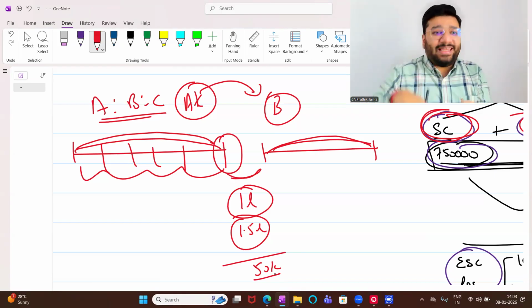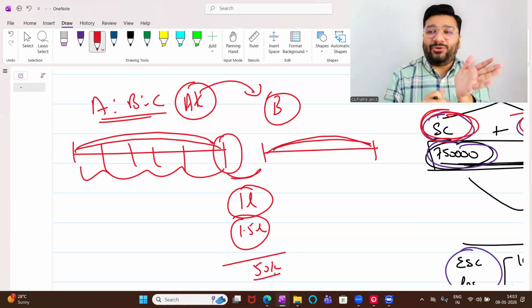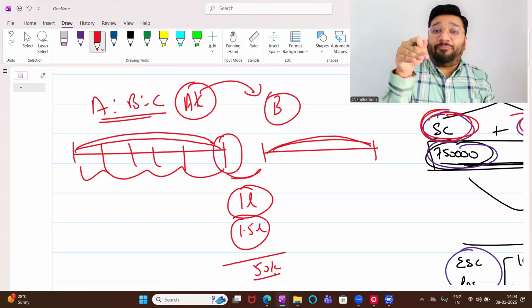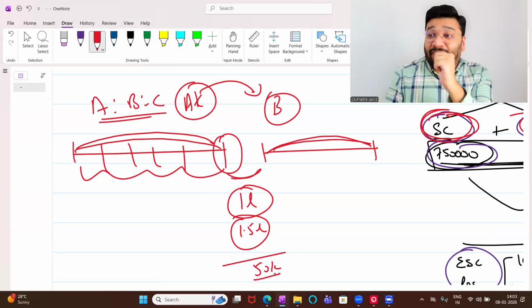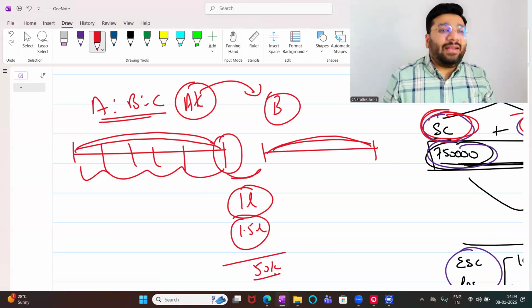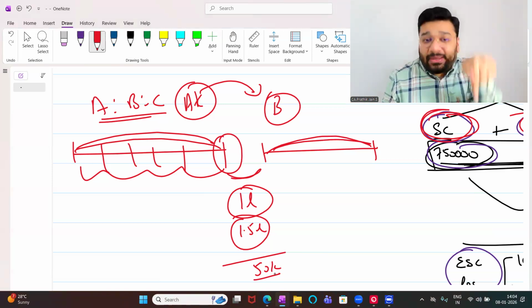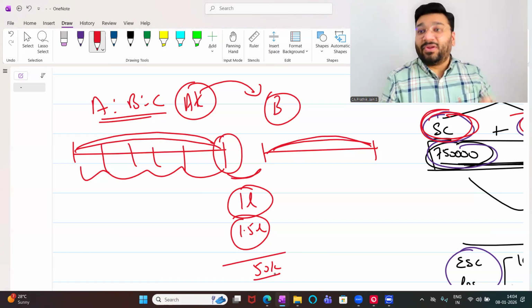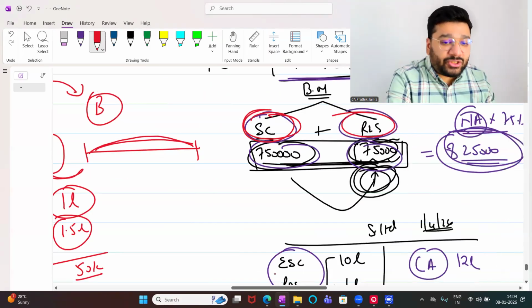Afterwards, when the seal is open and you start using it, after it becomes normal, the pain becomes normal. The pain of paying extra, the pinch of paying extra, is felt when? On the date of acquisition. So goodwill and capital reserve are relevant on the date of acquisition. After that, it is irrelevant. So I have to calculate goodwill and capital reserve in the case of consolidation on which date? On the date of acquisition.